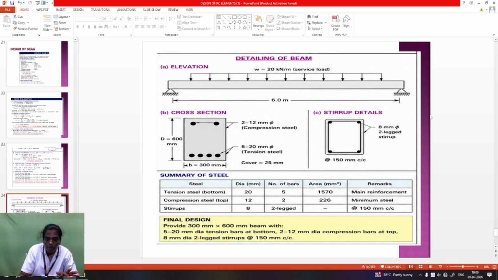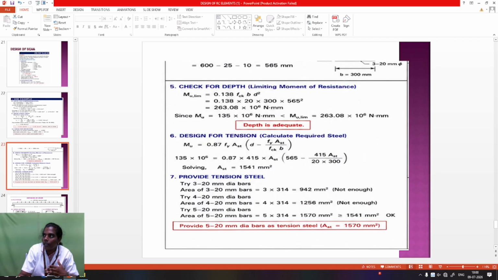This is the elevation. So this is the final design: provided a 300 mm by 600 mm beam with 5 bars of 20 mm. So that is the design. After that you go for the design of the beam and then column design, based on IS 456. The load calculation is the same, the AST calculation is the same, only the moment changes based on your support structure. After this, the foundation design. So that is the RCC structure. After that you go for constructing the building structure.